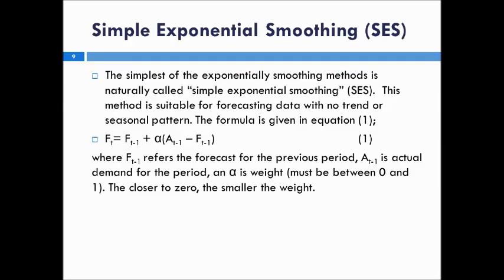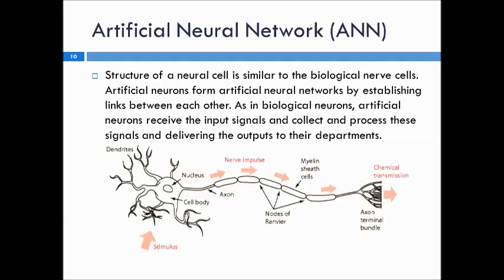The formula is given as in the equation, where F(t-1) refers to the forecast for the previous period, A(t-1) is the actual demand for the period, and alpha is the weight. Alpha must be between 0 and 1.